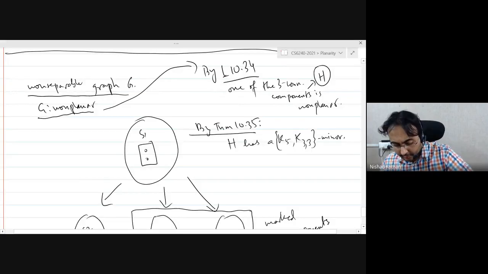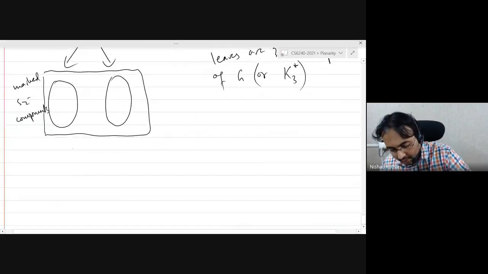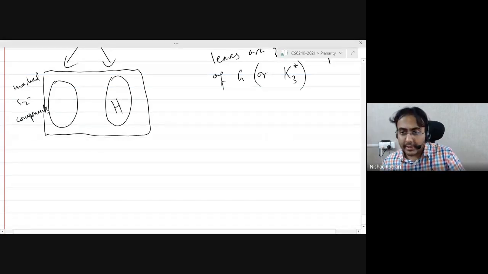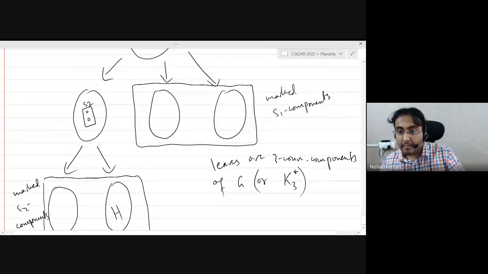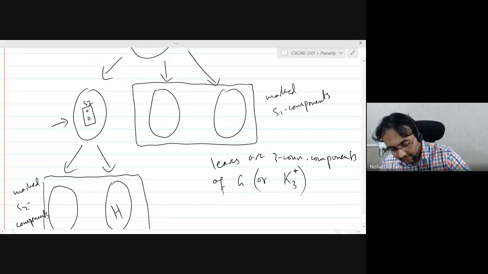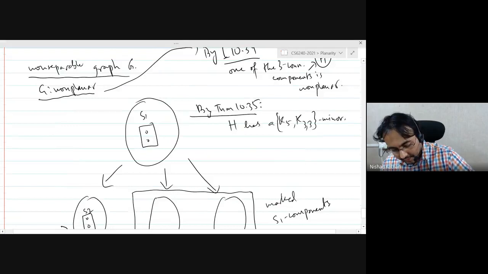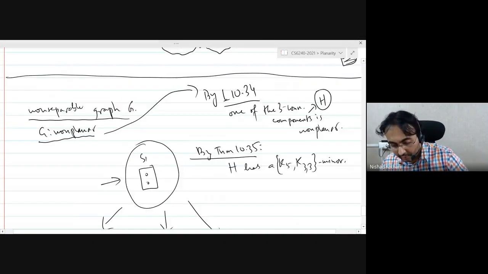So if one of the components, let's say in this visual, it is this dude. If H has a K5 or K33 minor, then H is a minor of this graph by lemma 10.33, which says that minors are preserved when you do this marked S component decomposition, right? So this graph H is a minor of this graph, and this graph is a minor of this graph, right? So we are applying lemma 10.33.